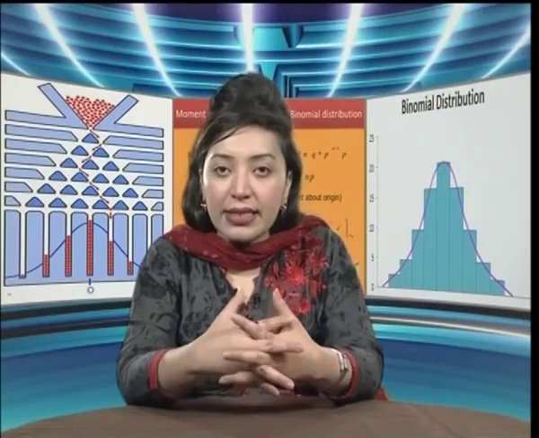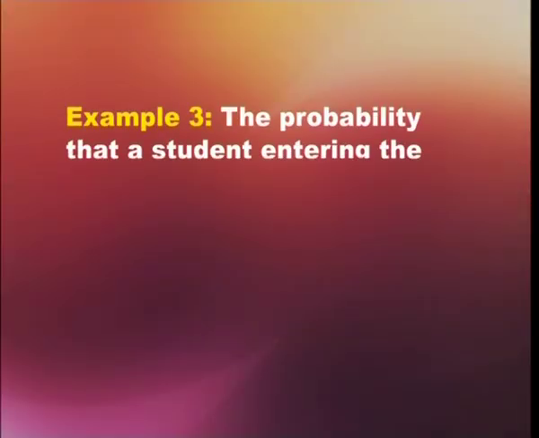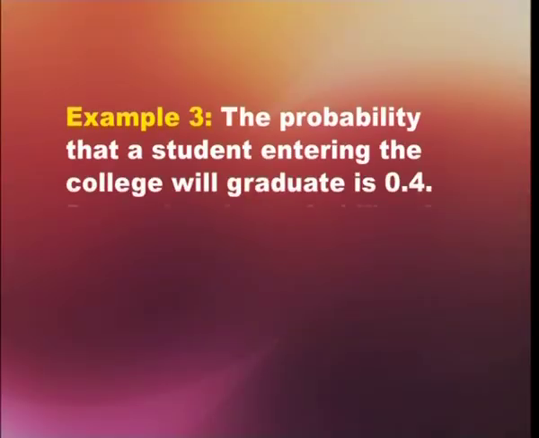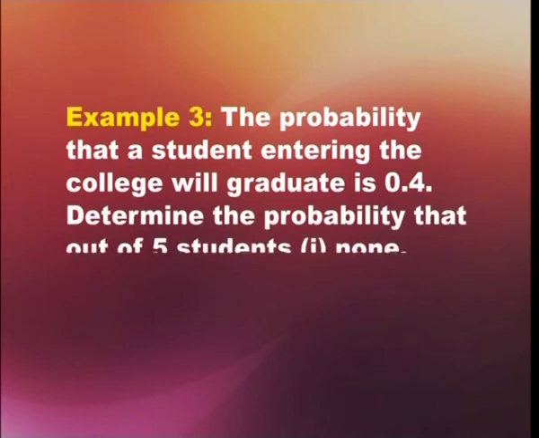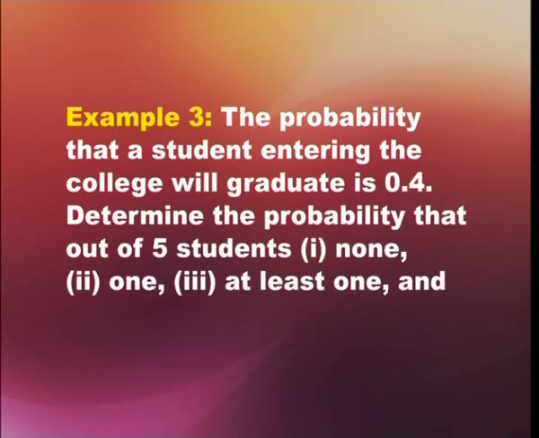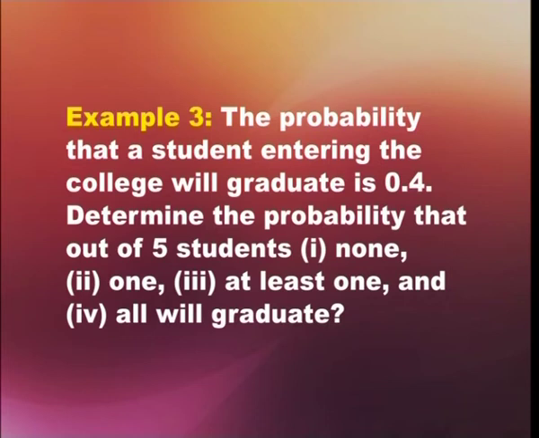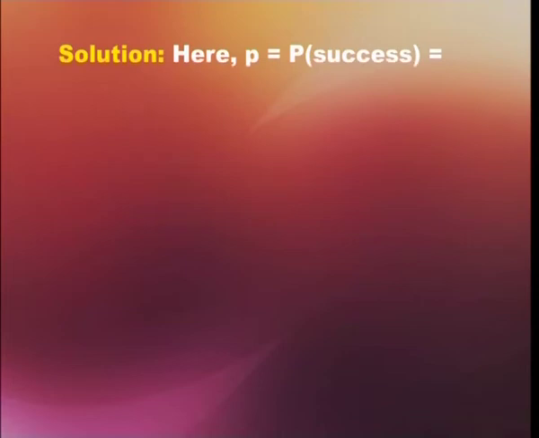Let us see the next example, that is example number 3. The probability that a student entering the college will graduate is 0.4. Determine the probability that out of 5 students, first none, second 1, third at least 1 and fourth all will graduate. Let us see the solution one by one to these parts.